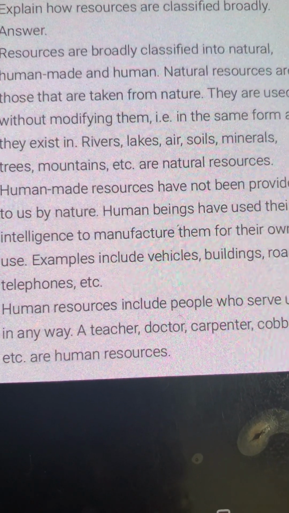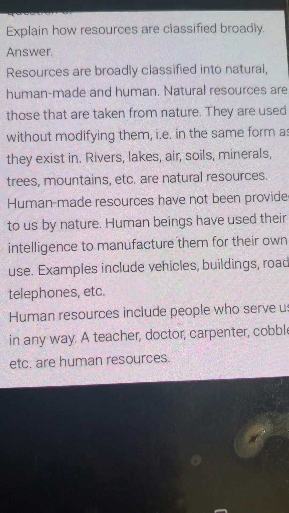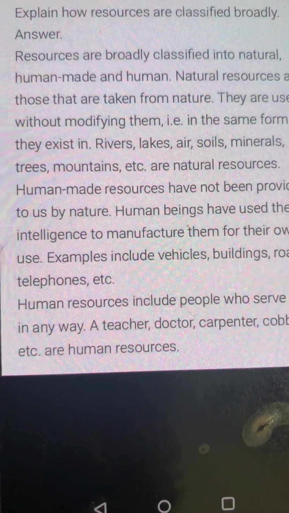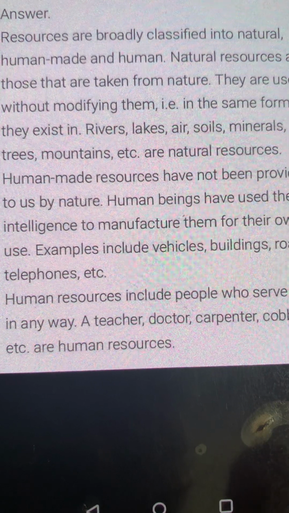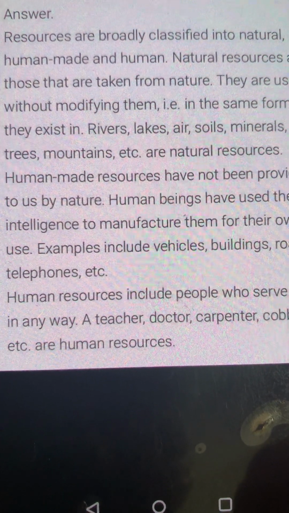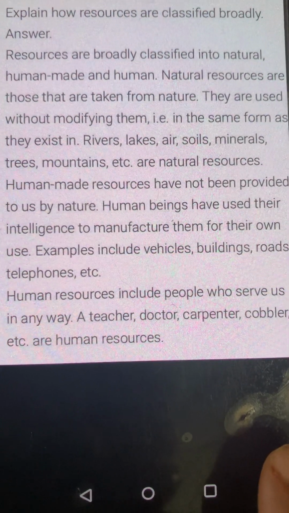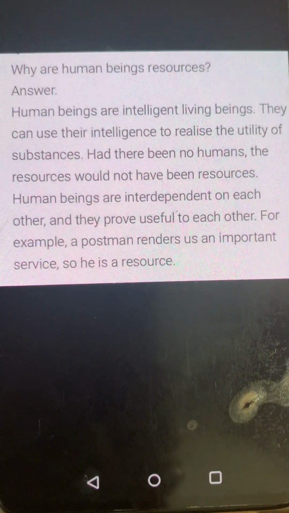Then explain how resources are classified. This I have done for you, but you can do it yourself also, and the lesson is really very interesting, and the more and more you read about it, the better and better your knowledge will be.